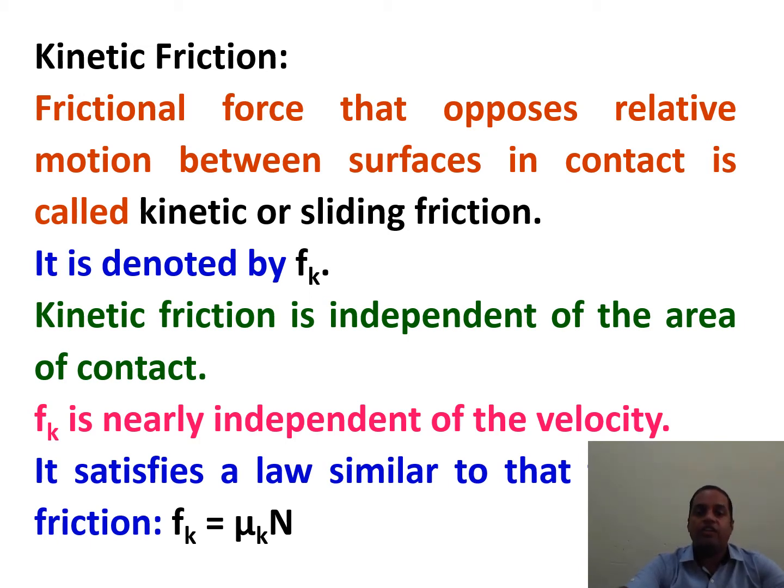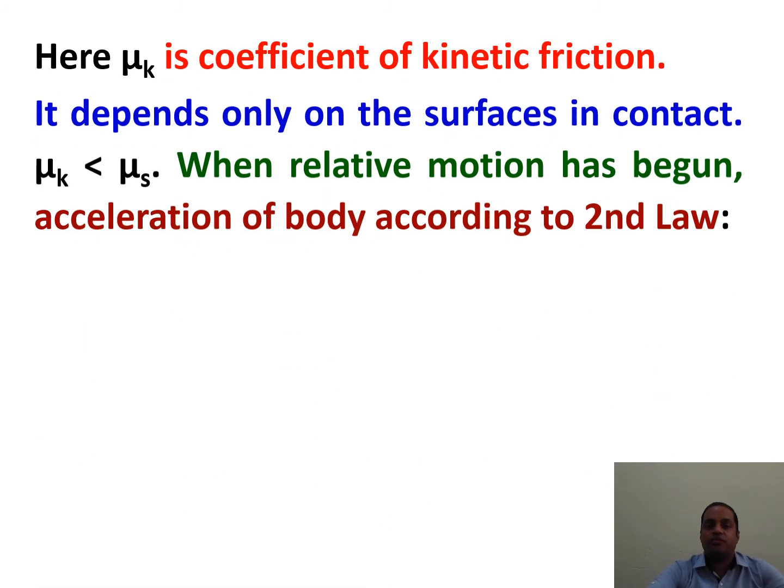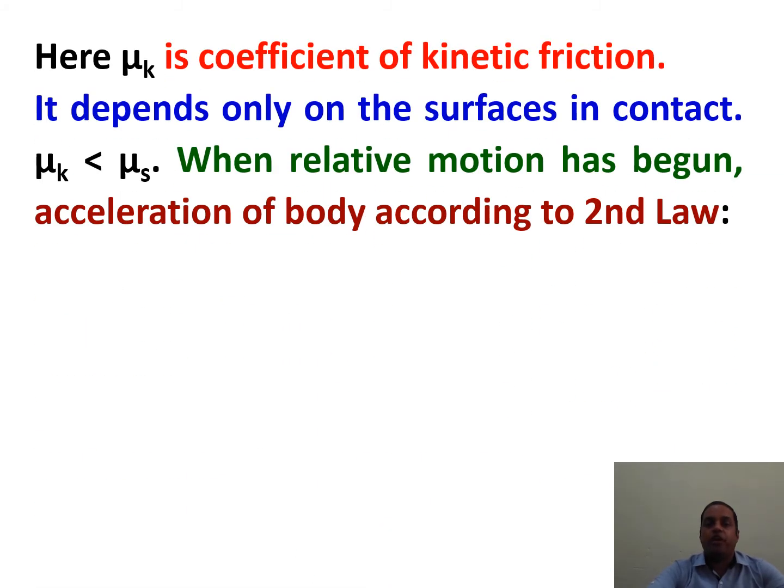Here Fk is equal to mu k N, where mu k is the coefficient of kinetic friction and N is the normal force. Mu k depends only on the surfaces in contact. Mu k is slightly smaller than mu s.